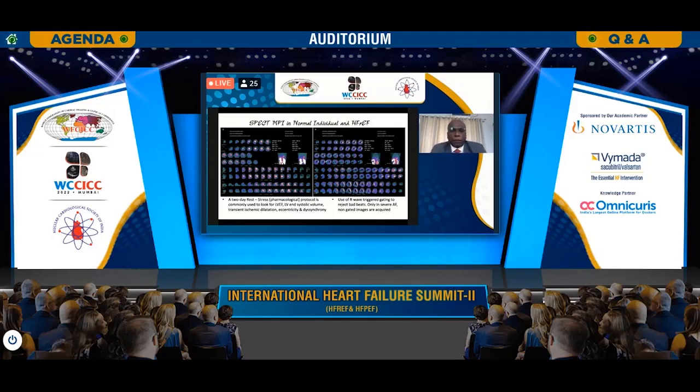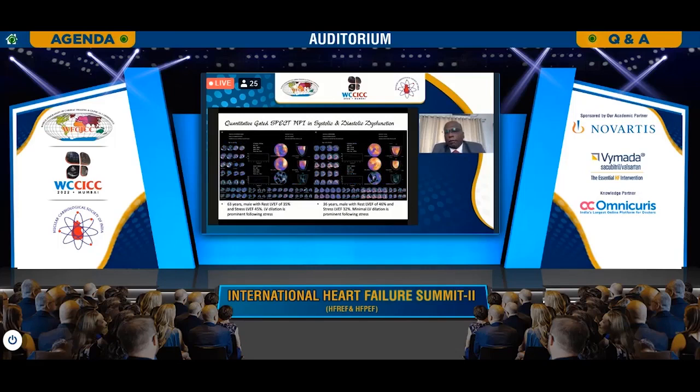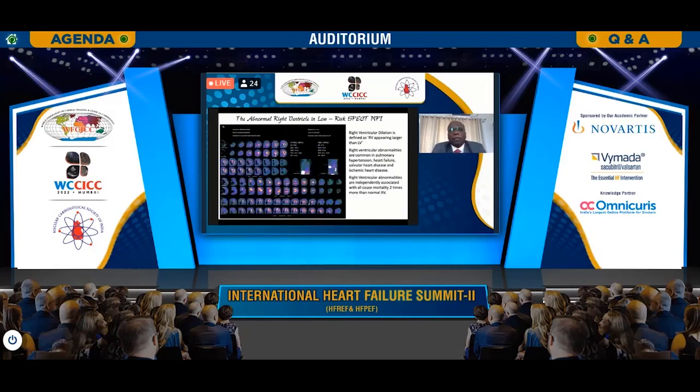For all practical purposes, we prefer doing pharmacological stress as a 2-day protocol in our institution. While using pharmacological stress, we commonly use adenosine as the standard protocol, as prescribed by several studies. Sometimes we get patients where the ejection fraction is decreased at rest and improves during stress images. In some patients, the ejection fraction deteriorates in stress images with minimal LV dilatation. We advise some sort of intervention, whether it is a CABG or a stenting, whatever may be the procedure. What we found is that it definitely improves the outcome in the longer run.